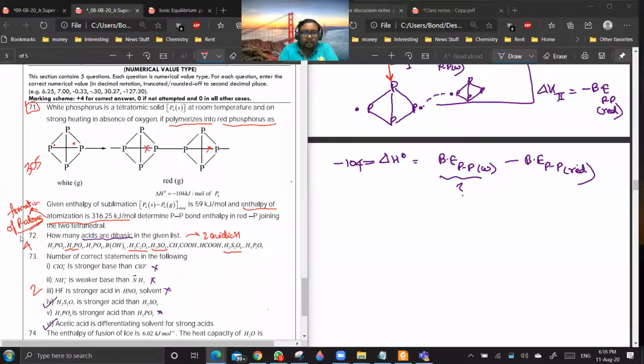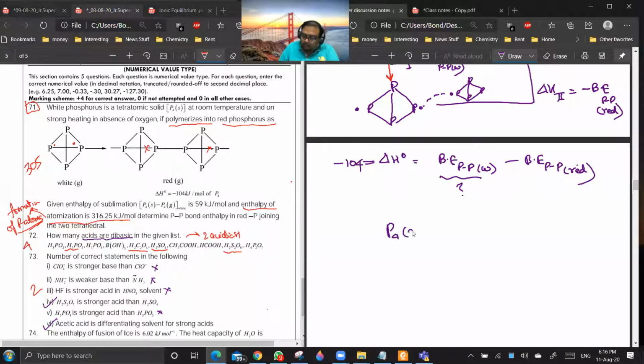Are you getting my point? Yes, sir. So if I am writing P4 solid and converting it into phosphorus atoms, what are the phases? First, I will be writing P4 gaseous.